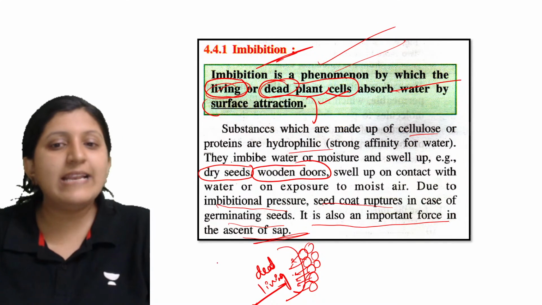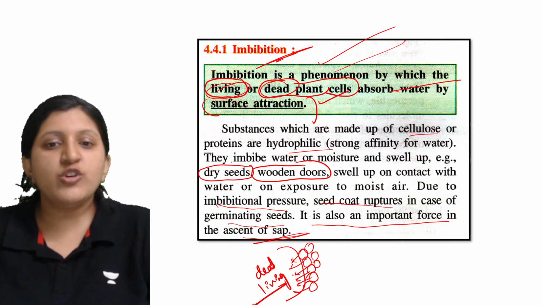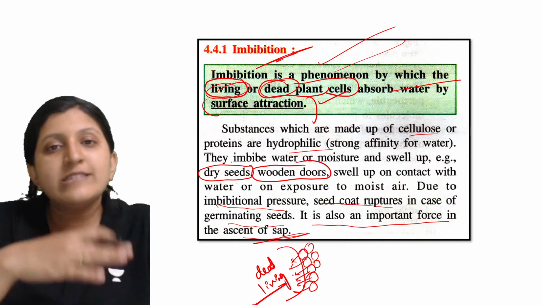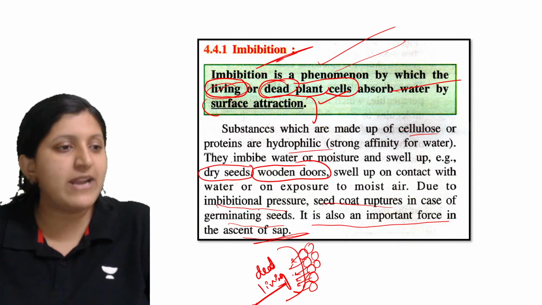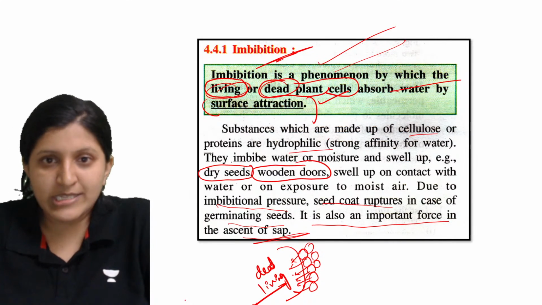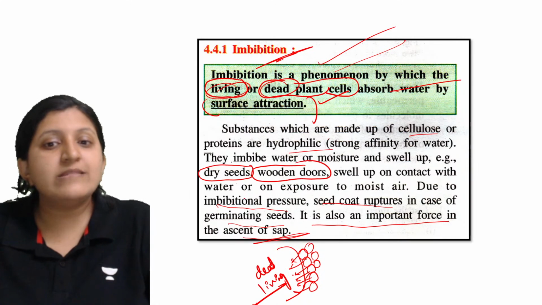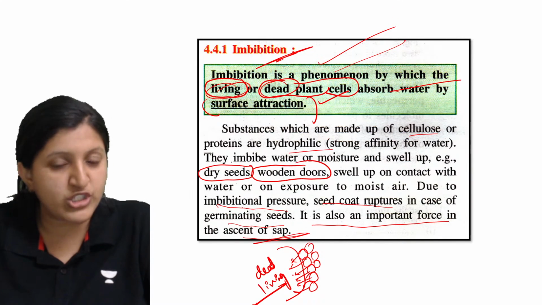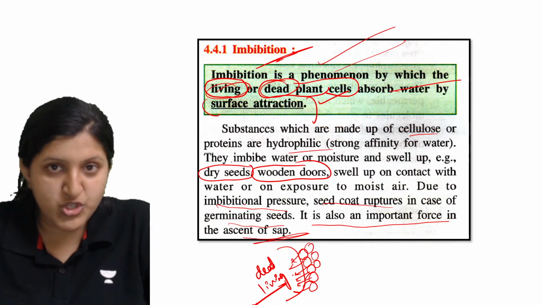So how exactly does ascent of sap occur? As the seed coat ruptures, germination occurs, and you can see the movement of the cell sap, that is water and minerals present in the vacuole. There you can see imbibitional pressure acting. Due to imbibitional pressure, the seed coat is rupturing.